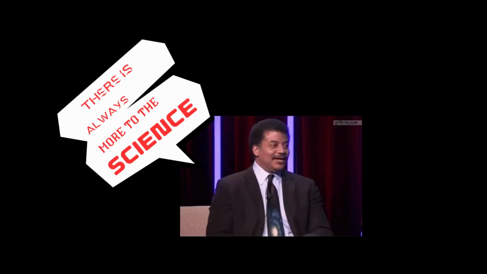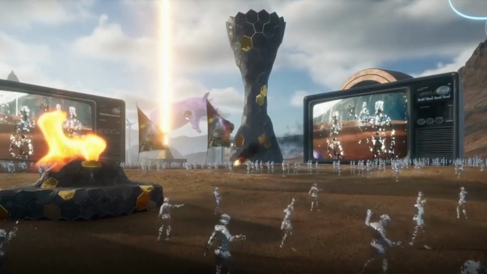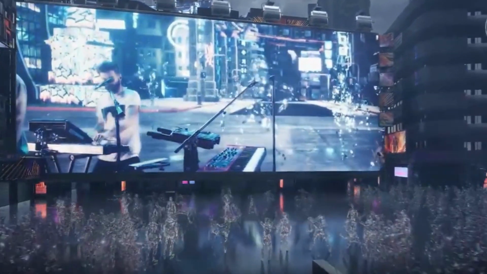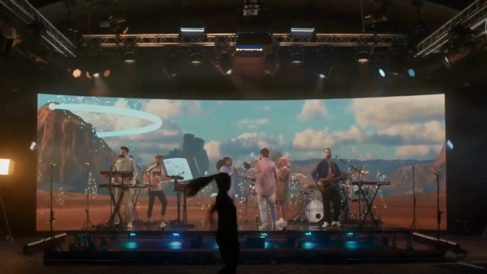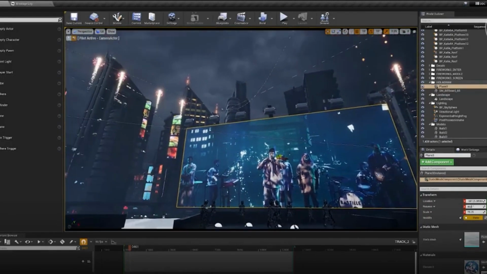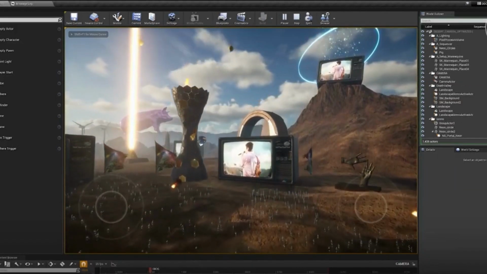But wait, there's more. Unreal Engine has a hidden arsenal of fascinating facts. Did you know that it has become a staple for virtual concerts, giving rise to virtual celebrities and mind-blowing performances? The potential of Unreal Engine is boundless. Its ability to transport us to magical worlds and evoke emotions is limited only by the bounds of our imagination. Yet, as with any grand tale, there are alternative paths to explore.